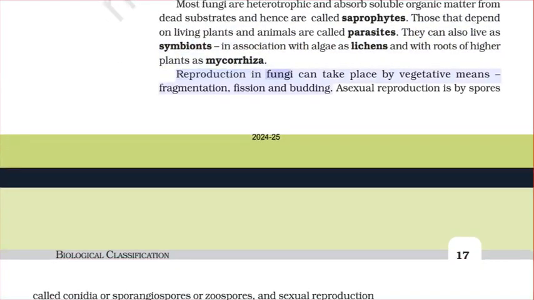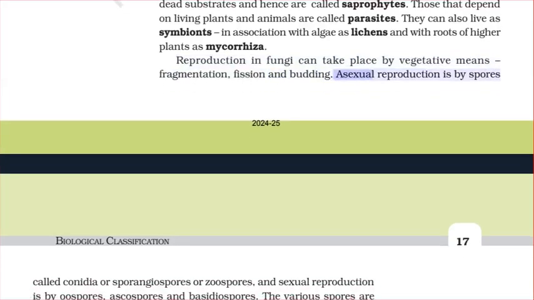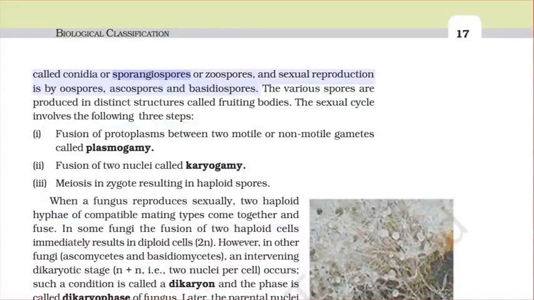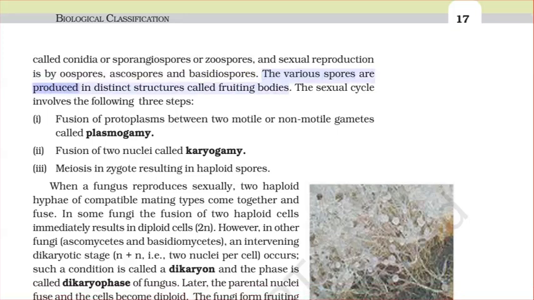Reproduction in fungi can take place by vegetative means, fragmentation, fission, and budding. Asexual reproduction is by spores, called conidia or sporangiospores or zoospores, and sexual reproduction is by oospores, ascospores, and basidiospores. The various spores are produced in distinct structures called fruiting bodies.